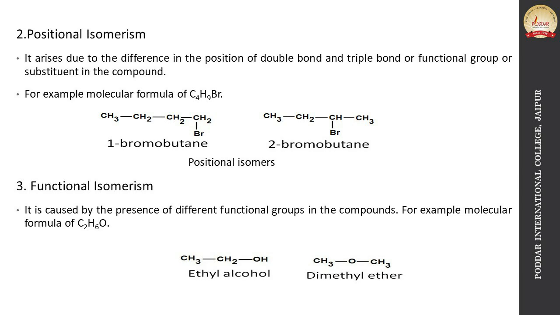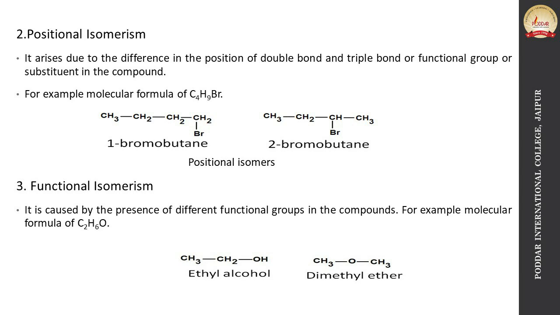In 1-bromobutane, the bromo group is present at the first position, and in 2-bromobutane, the bromo group is present at the second position. So the position of the functional group bromo is different in both the isomers.